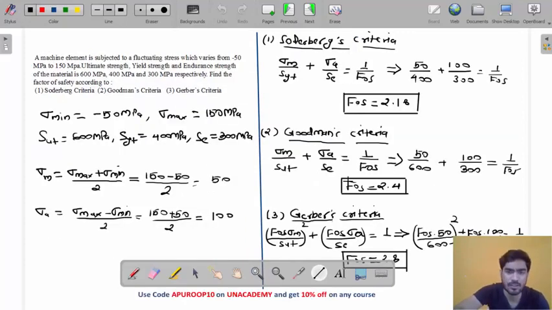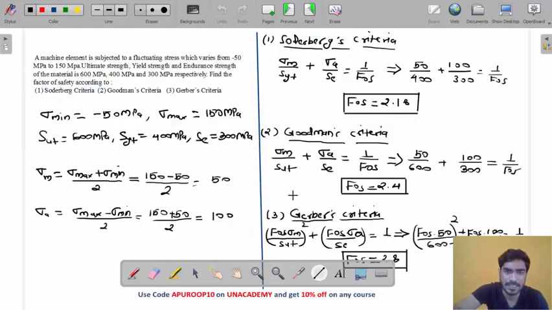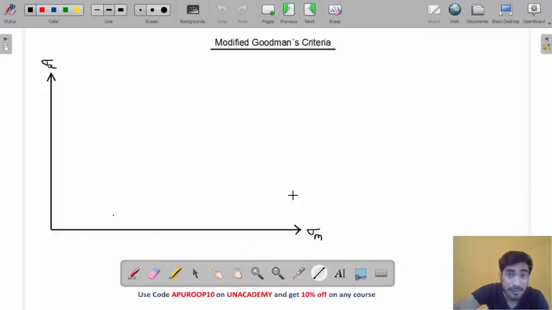Very easy to solve. You just need to remember these equations: Soderberg, Goodman and Gerber equation. You just have to remember the equation and put the values in the equation. Okay, my friend. Now, we have seen these three criteria: Soderberg, Goodman and Gerber. But there is another criteria which is known as modified Goodman's criteria. In recent times, there have been two questions from modified Goodman's criteria. There have been two questions in GATE in the past few years. So modified Goodman's criteria nowadays is very important, my friend.